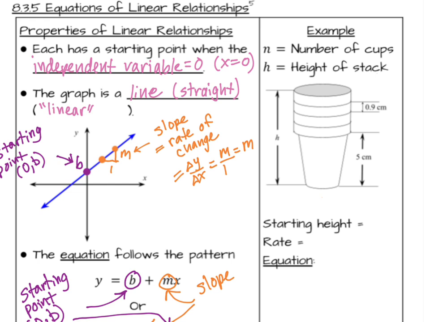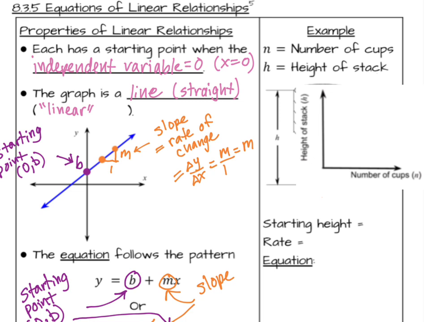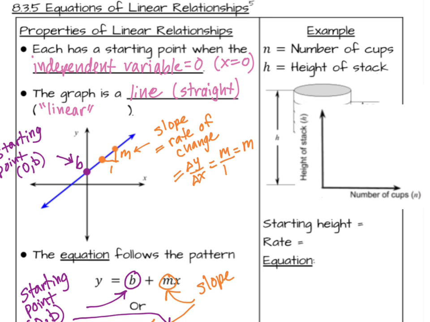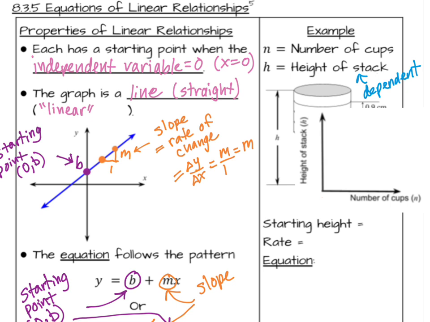All right, let's look at an example, just like we did in our Desmos, where we're stacking cups. We have two variables. N is the number of cups, and h is the height of the stack. And if you look at the graph down below, you can see we're putting height on the y-axis. In other words, we're saying that the height of the stack depends on the number of cups. So you tell me how many cups, and I will tell you the height of the stack. So that makes the number of cups independent. So we're going to choose the number of cups. It's independent. And then the height will depend on whatever we choose.